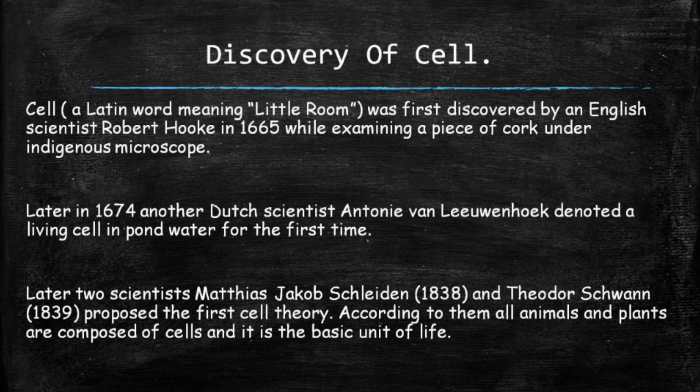Later in 1674, another Dutch scientist, Antony van Leeuwenhoek, observed a living cell in pond water for the first time. Later, two scientists, Matthias Jakob Schleiden in 1838 and Theodor Schwann in 1839, proposed the first cell theory. According to them, all animals and plants are composed of cells and it is the basic unit of life.